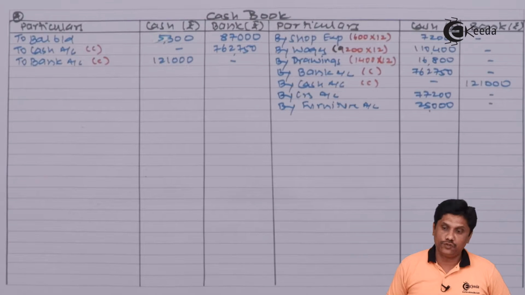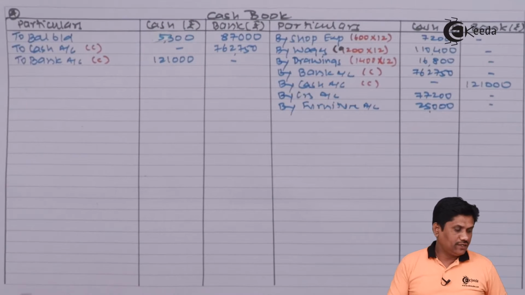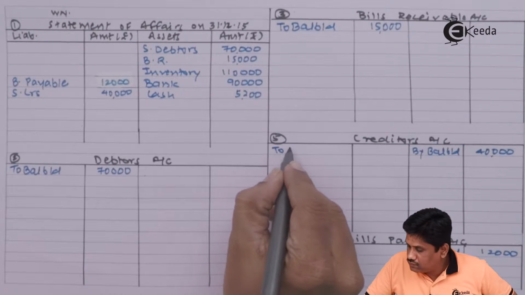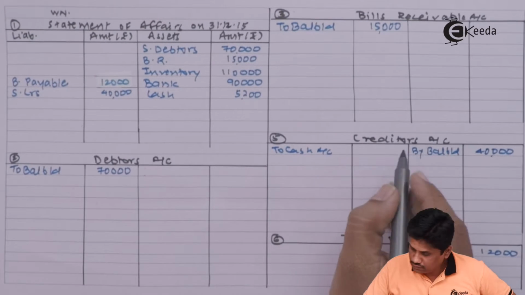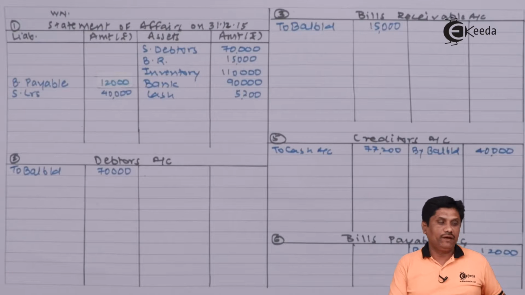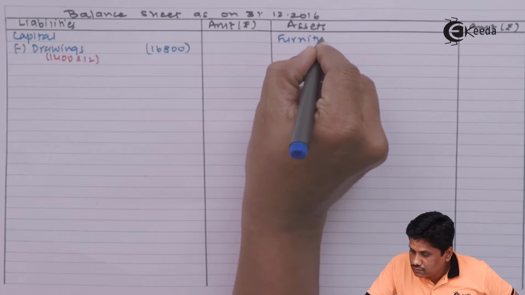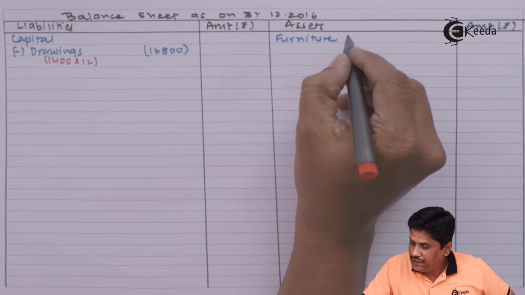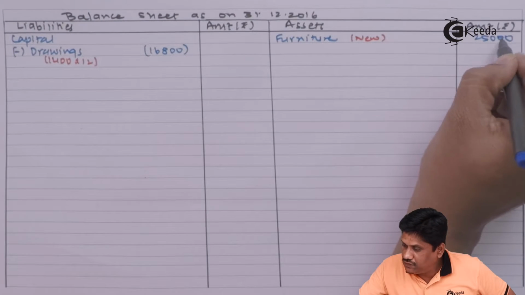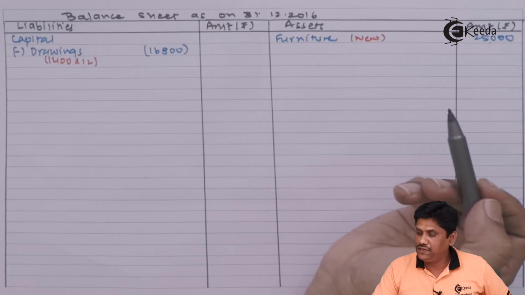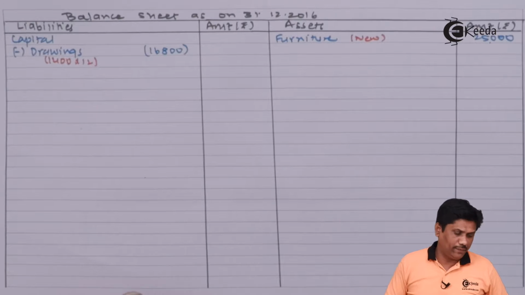Furniture account of course will be shown in the balance sheet. Firstly, creditors account will be debited. And for furniture, I am directly writing in the balance sheet. Furniture new, we are writing. This was not there in the beginning, so it is new furniture, and of course there are no depreciation etc. are given, so we'll ignore that part.